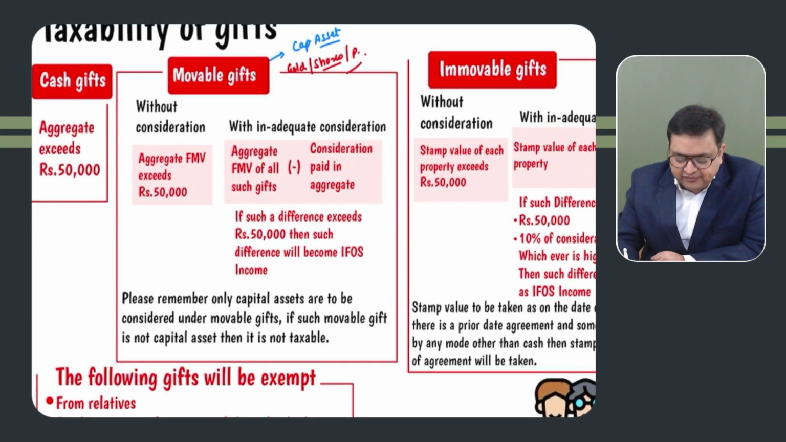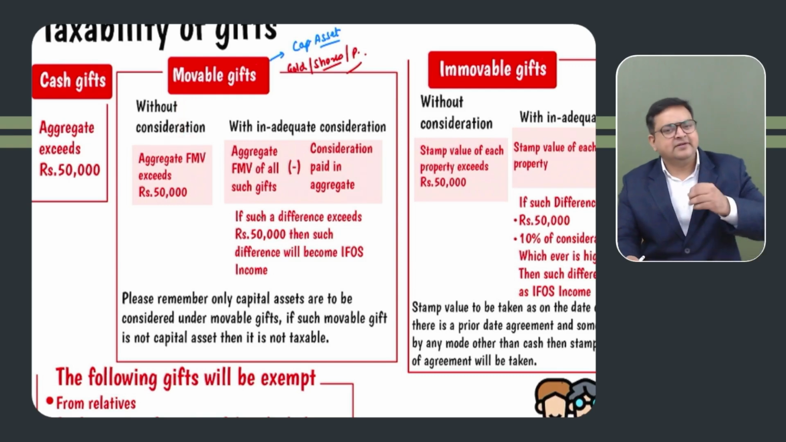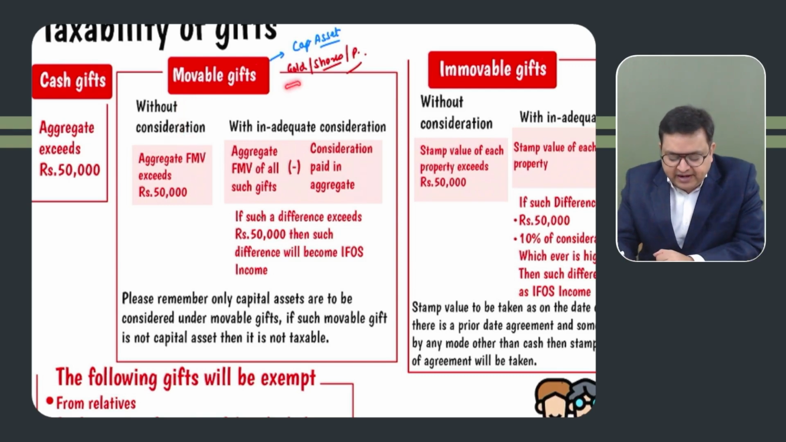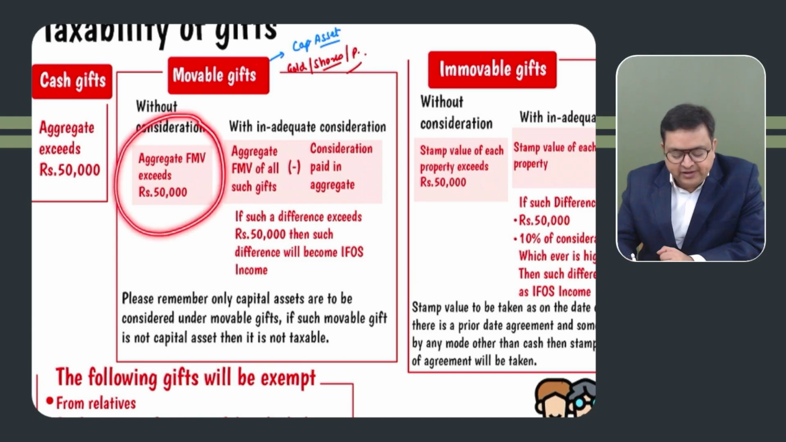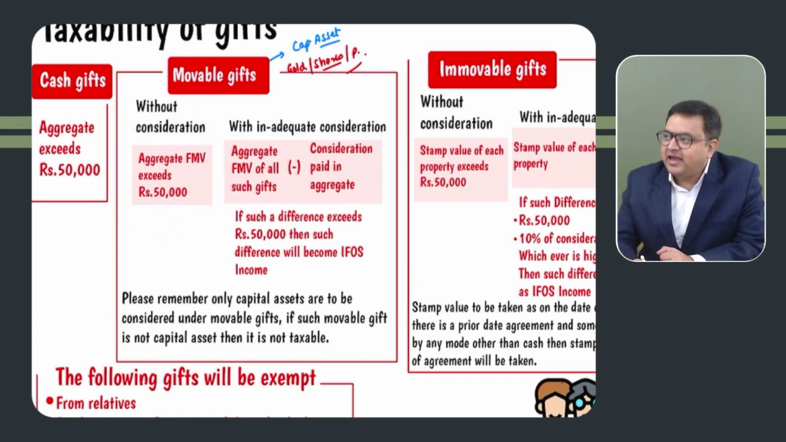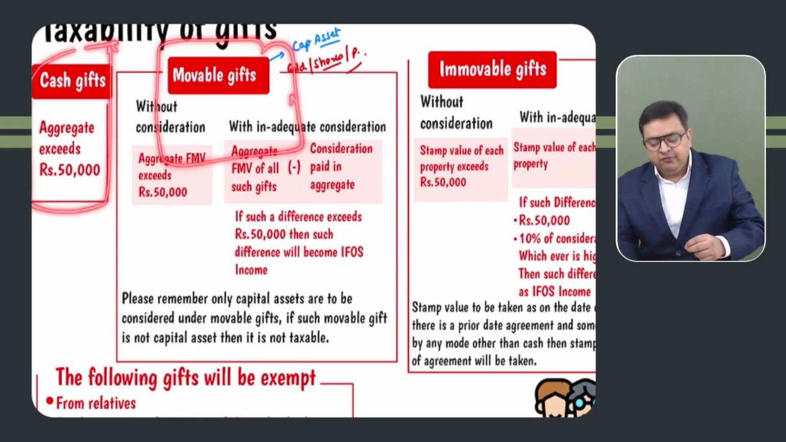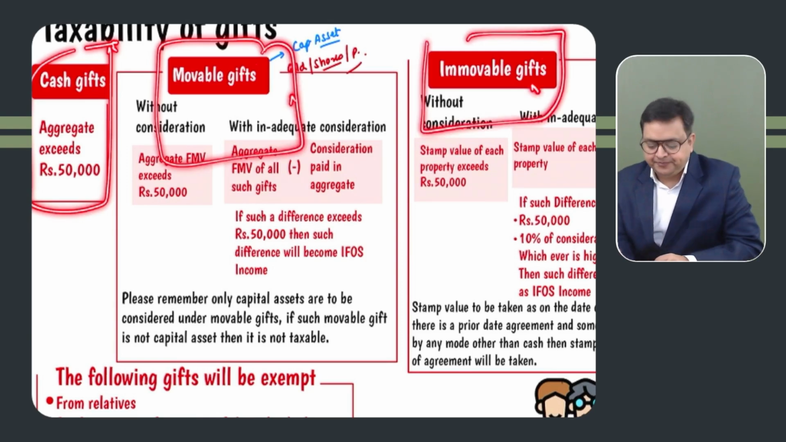So if these movable gifts are received by the assessee without any consideration, these are purely gifts which he has received, and the aggregate value of this gold, platinum, silver, precious, semi-precious stones, paintings, drawings, archaeological collections, etc. Here you have to take the aggregate value. Can we aggregate cash and movable gifts? No. Please, monetary gifts should be kept separate. Non-monetary gifts, movable gifts should be kept separate. Immovable gifts should be kept separately.